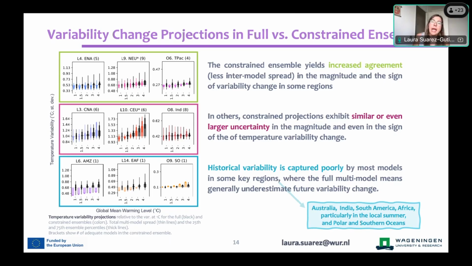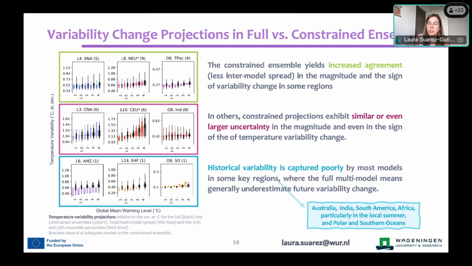And lastly, we find a third category of regions, which is again quite worrisome, where historical variability is captured poorly by most models, to the point that only 1 or 0 models capture the observed time series well. And this happens in regions that are quite crucial for future projections and quite vulnerable at times as well. So regions like Australia, India, South America, Africa, particularly in the local summer of these land areas, and also over the polar and the southern oceans.